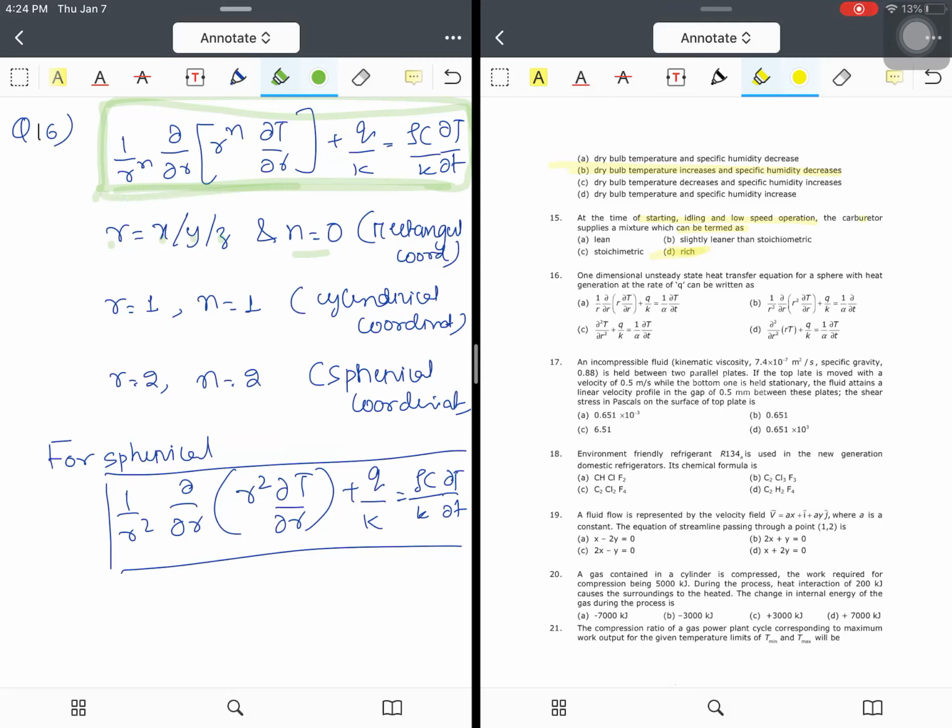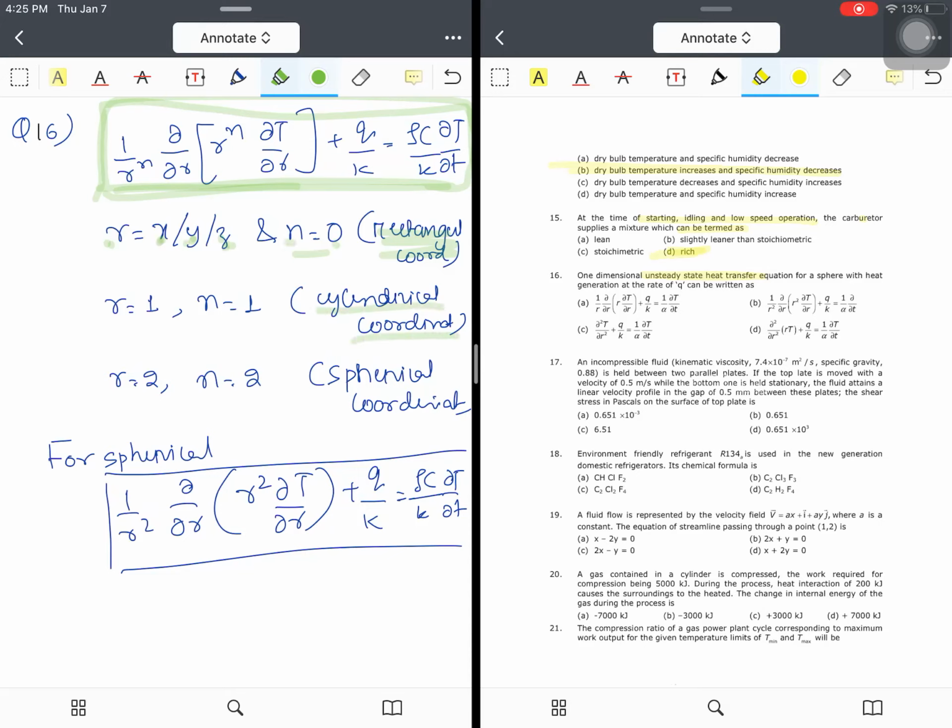From here we will derive Fourier's equation, and from there we can find various other generic concepts. That means in unsteady state, this is the unsteady heat transfer equation. Every other equation that you will get from the conduction chapter will be a simplification of this particular equation only. So whenever you get rectangular coordinates, you just put r equal to x or y or z, whichever direction the heat flux is taking place, and put n value equal to 0.